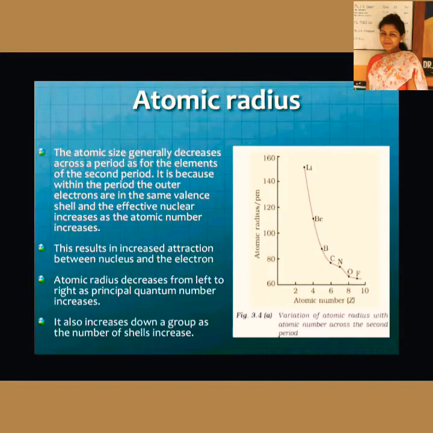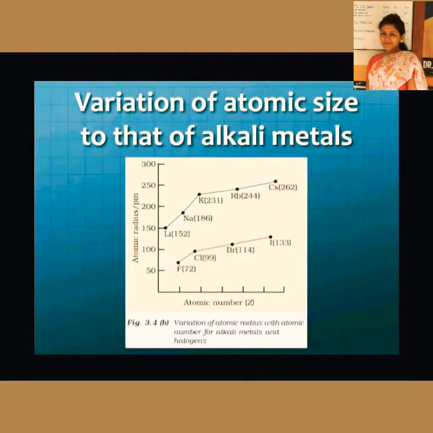So we can see in this graph on the right hand side, you can see that along the period it is shown. So lithium has an atomic radius between 140 to 160, and fluorine has an atomic radius between 60 to 80. So there is considerable decrease seen from lithium to fluorine.